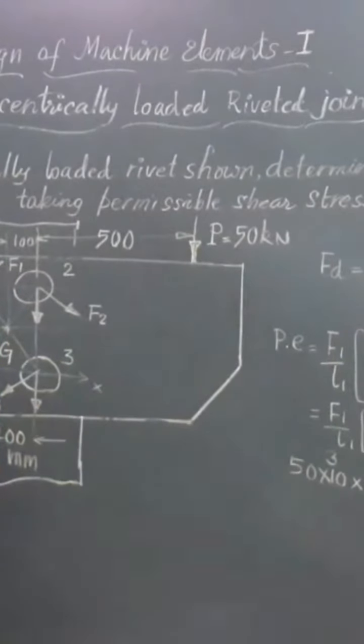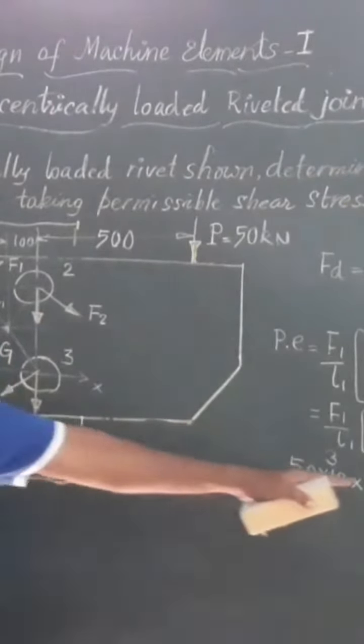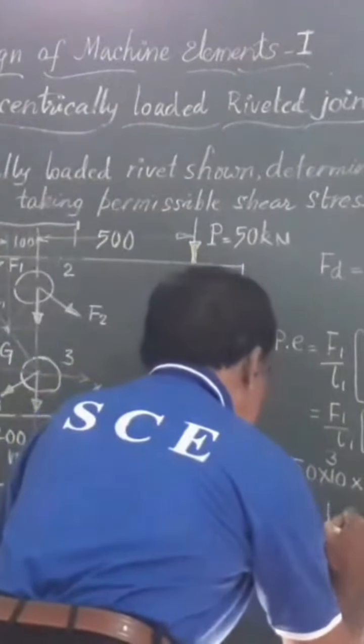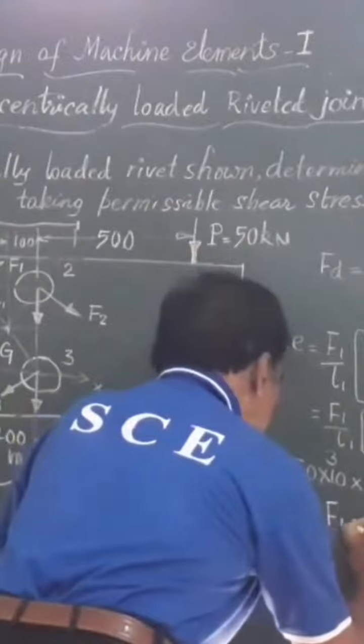Friends, you can see here, the L1 is this distance from CG to this one. Friends, you know this distance, this is 100 and this is 90. So, this L1 is equal to square root of 100 square plus 90 square under root. So, L1 works out to 134.54, and after simplification, friends, you get F1, the secondary load.